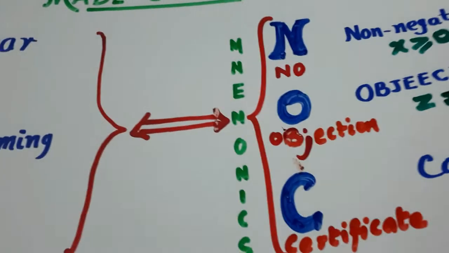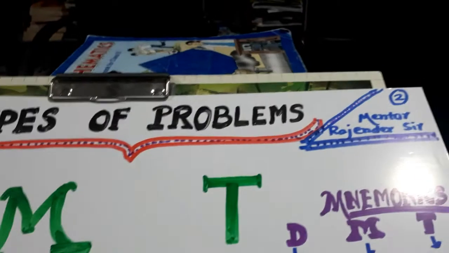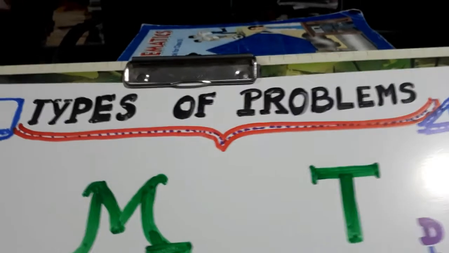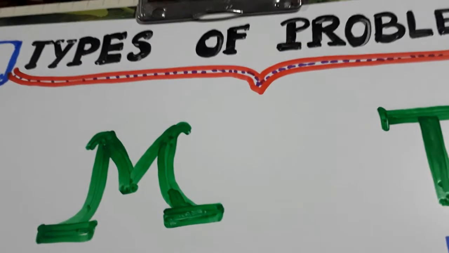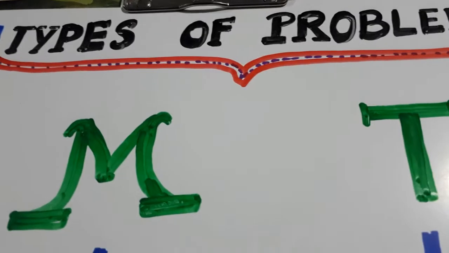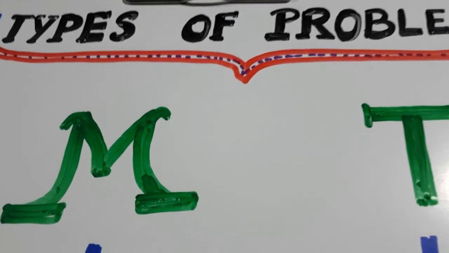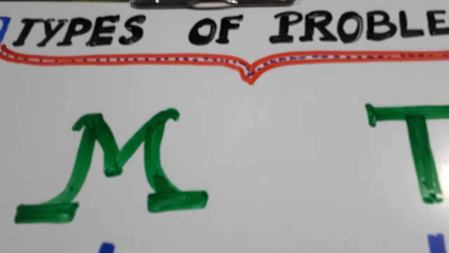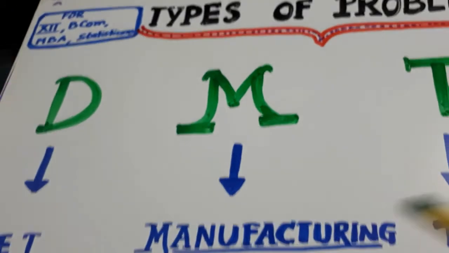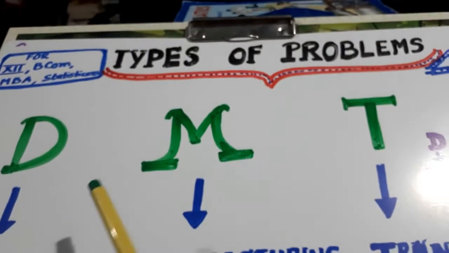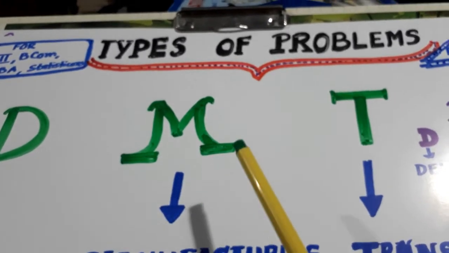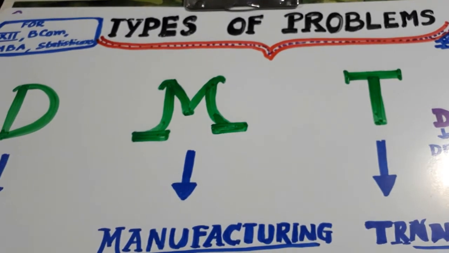Now, we'll be going ahead. Look here. Types of problems. The main purpose of a linear programming problem is to optimize the profits in a business organization or minimize the cost. There are 3 types of problems which we will be dealing with in linear programming.